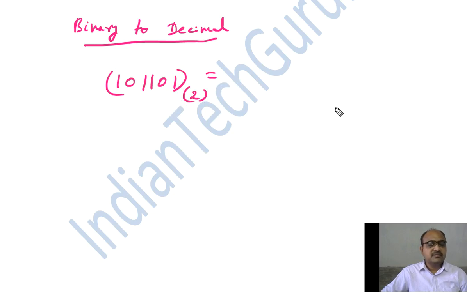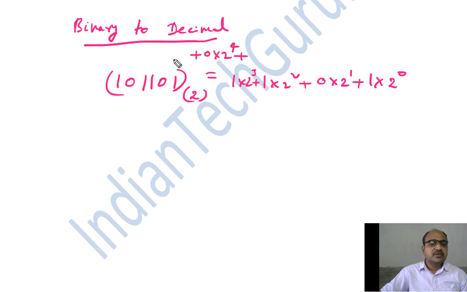The least significant bit is 1: 1 into 2 power 0, plus 0 into 2 power 1, plus 1 into 2 square, plus 1 into 2 cube, plus 0 into 2 power 4, plus 1 into 2 power 5. So what is 1 into 2 power 5? 2 power 5 is 32.